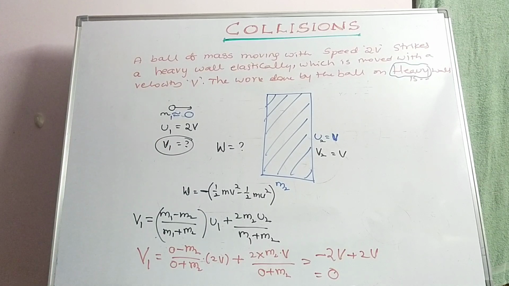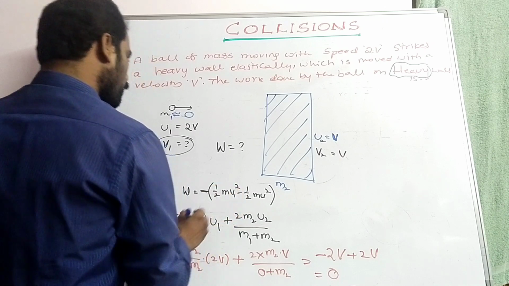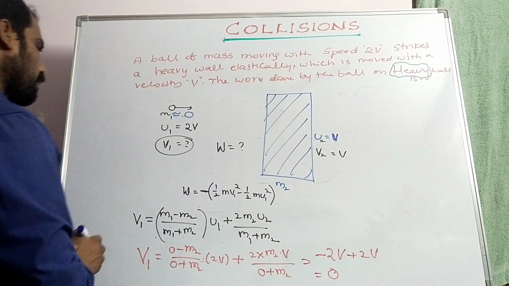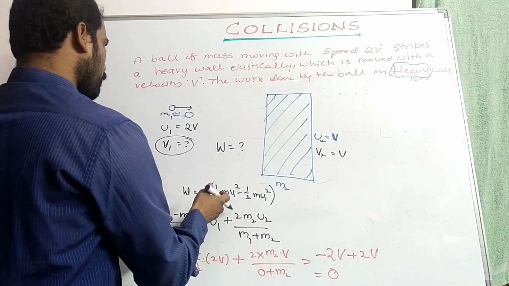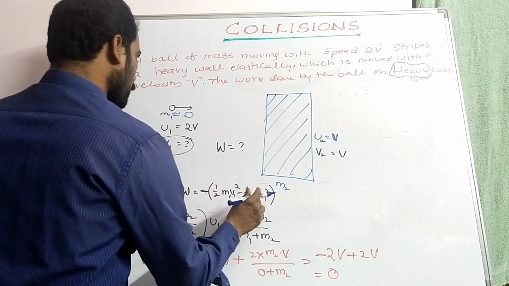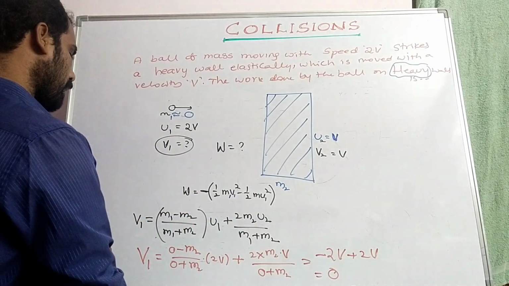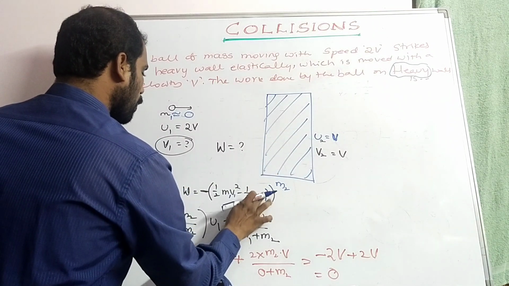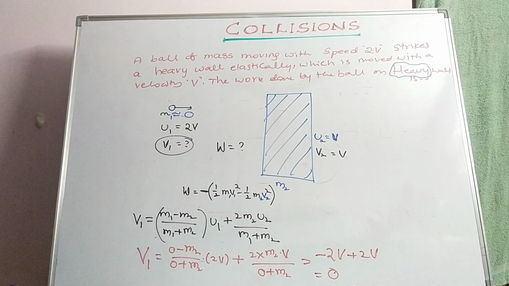Now we have to write the change in kinetic energy: half m1 v1 square minus half m1 u1 square. Of course it is half m, not m1, so let us consider that.